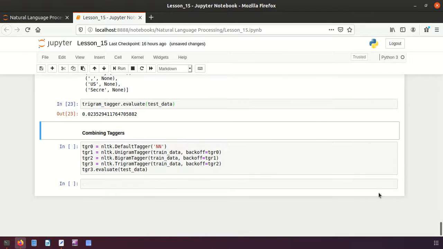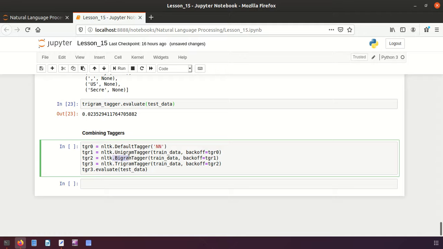And lastly, we will be combining multiple taggers, friends. Like we have tagger 1, tagger 2 and tagger 3, right? That's unigram, bigram and trigram. Whenever I am training my first tagger, the unigram, the backup for that I will choose from the default tagger. It means if any word is not tagged, you consider that as a noun, and that will be used as a backup for this one.